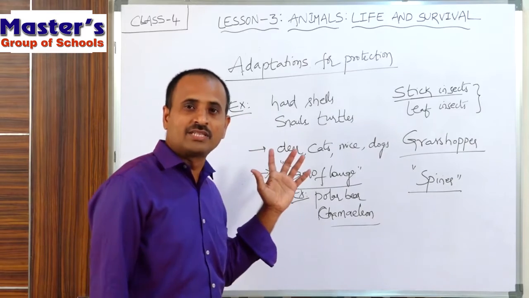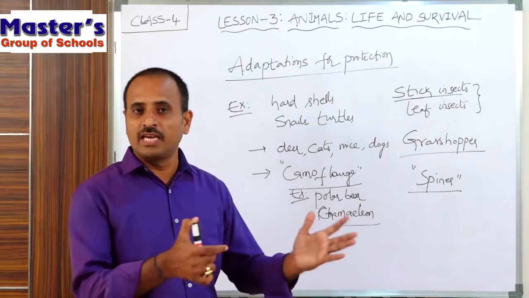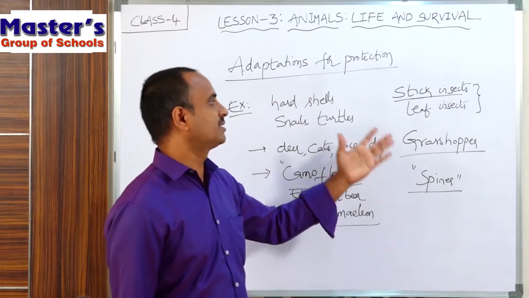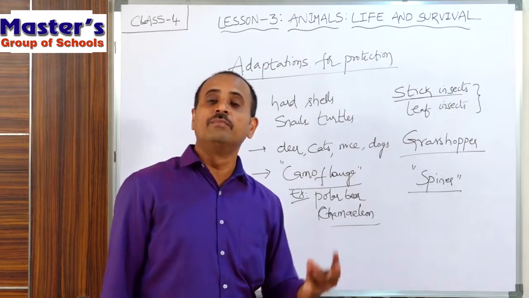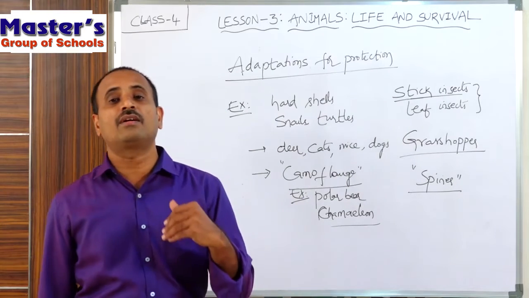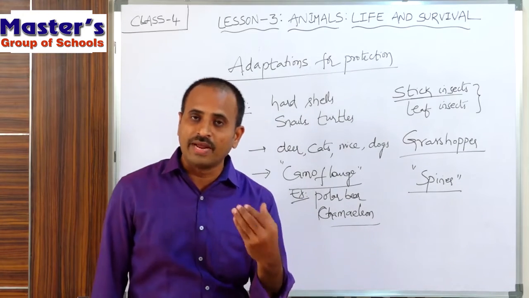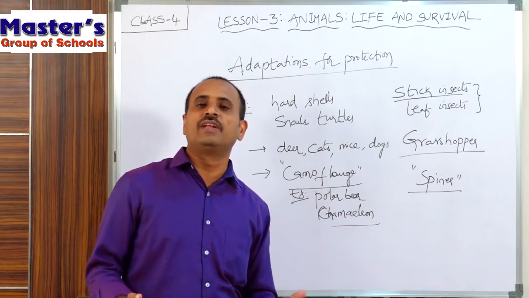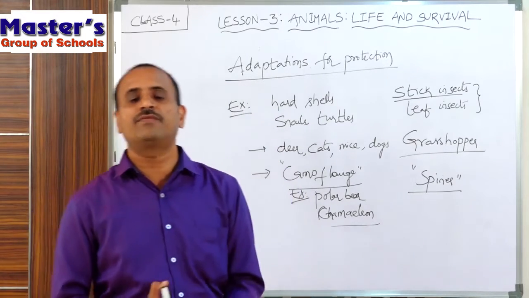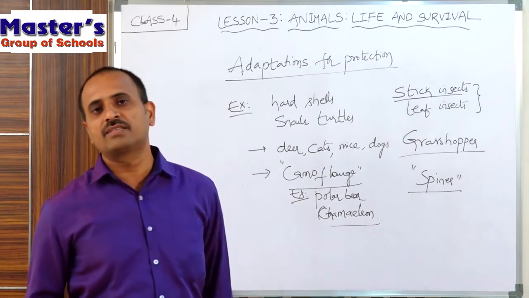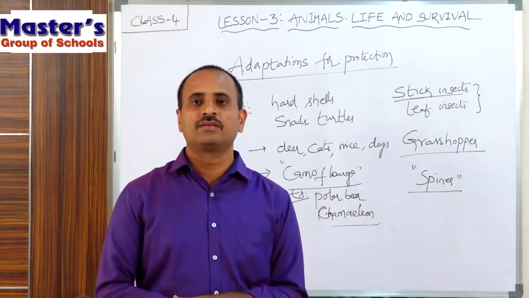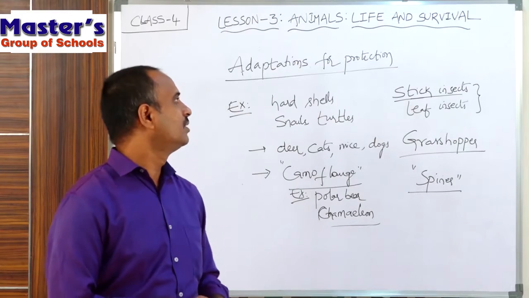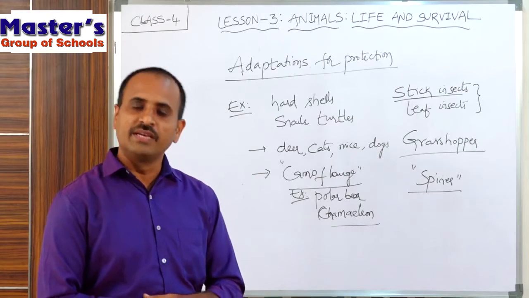And some animals run speedily to escape from enemies. And some animals like grasshoppers, stick insects, and leaf insects merge their bodies into the color of the leaves and the color of the branches and escape from their enemies. And some animals have spines on their body surfaces, and those spines protect them from their enemies. So children, these are the adaptations and special arrangements to protect themselves from enemies.